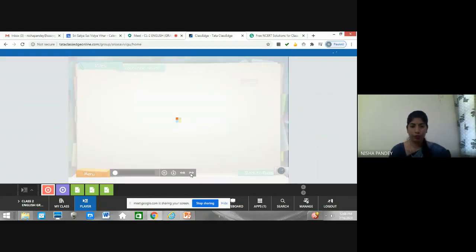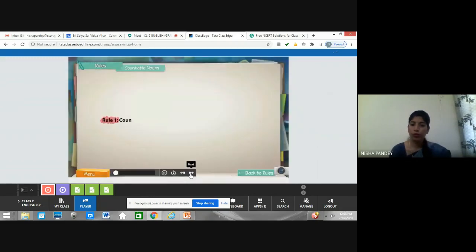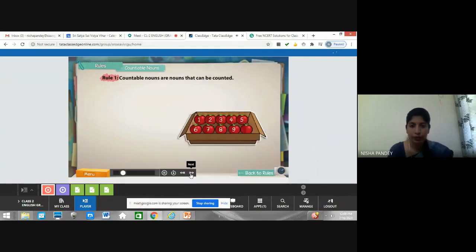Countable nouns are nouns that can be counted. So the first thing is we can count the countable nouns. For example, you can count the number of tomatoes here. So the noun tomatoes is a countable noun. Countable nouns are generally used with the question phrase how many. For example, how many tomatoes are in the box?